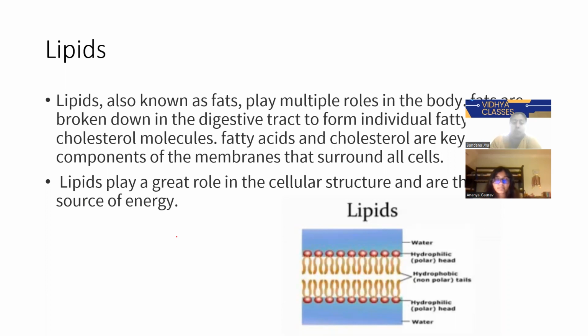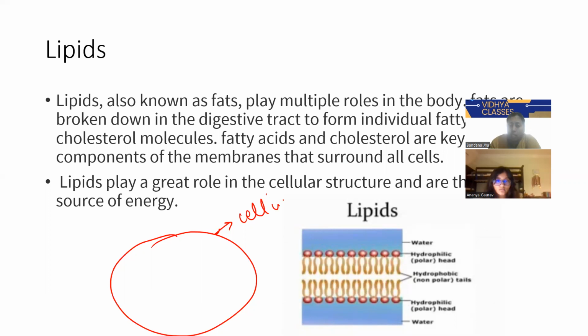What is a membrane? Membrane or plasma membrane, or you can say the outer cell wall, or simply cell wall or membrane, whatever. And fatty acids and cholesterol are needed to make that membrane, or our membrane needs fatty acids and cholesterol. Yes. Okay.